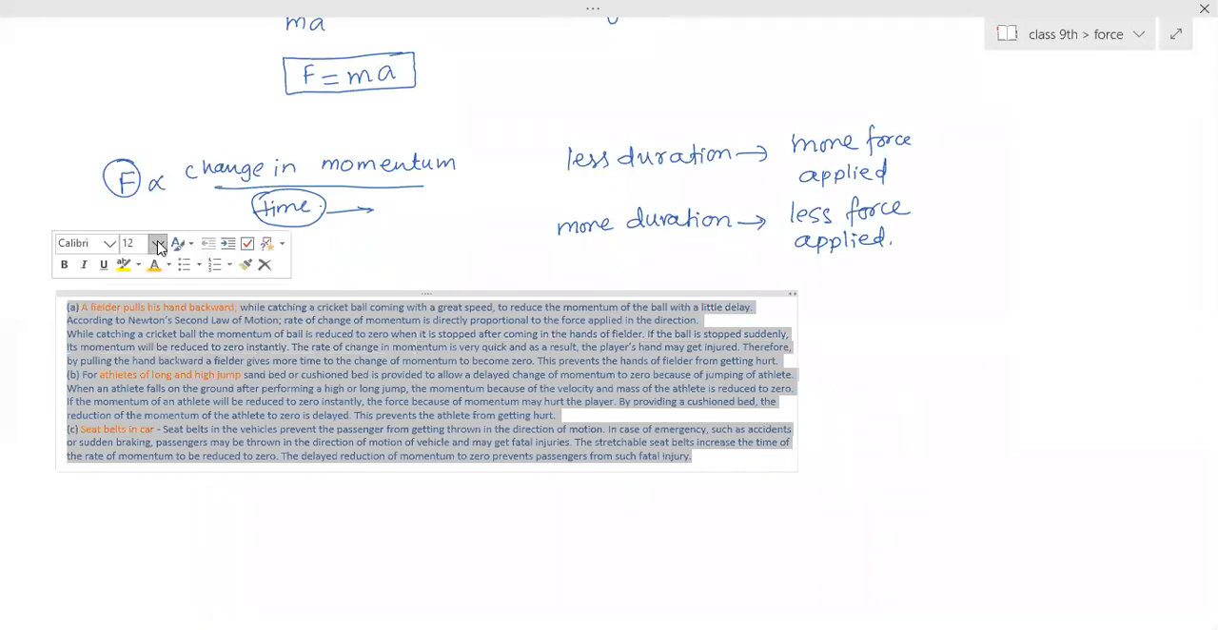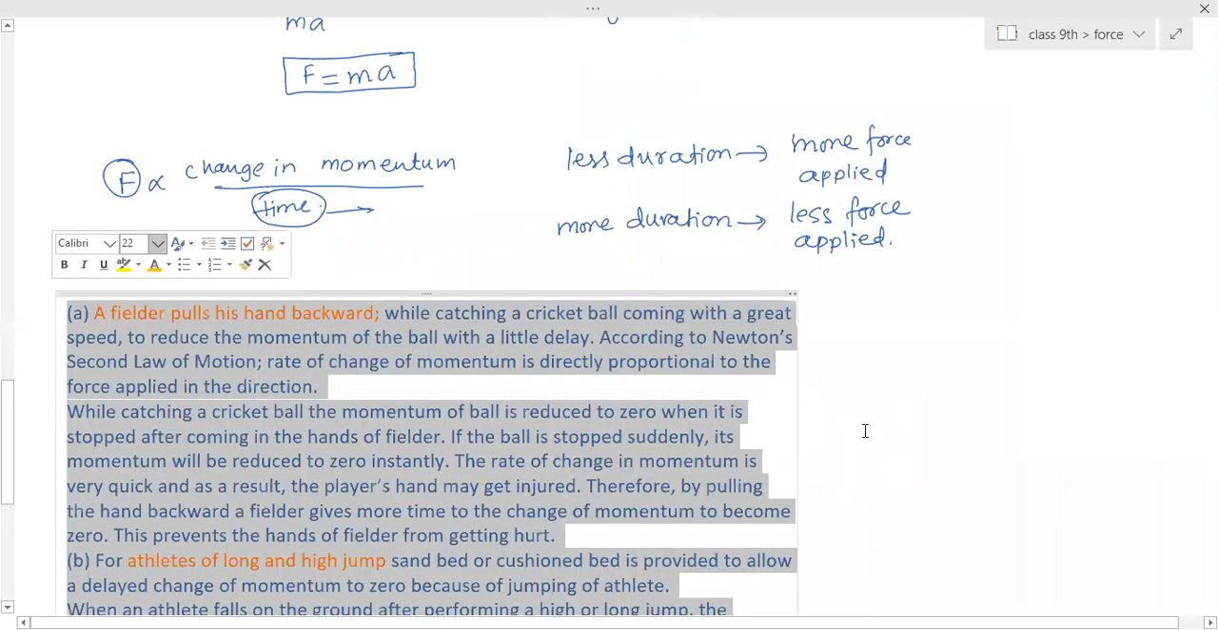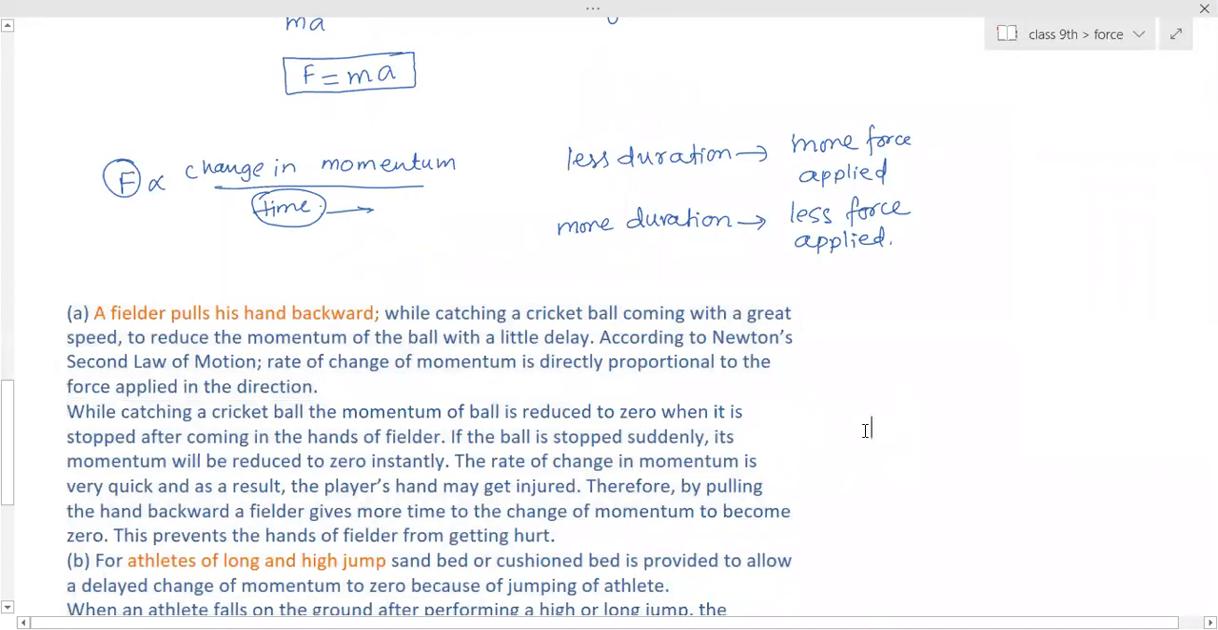So write down these points. Ma'am, all of them? All three, yes. These are the examples for the second law of motion.